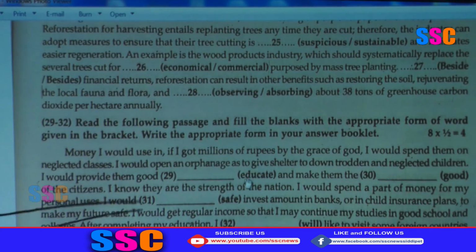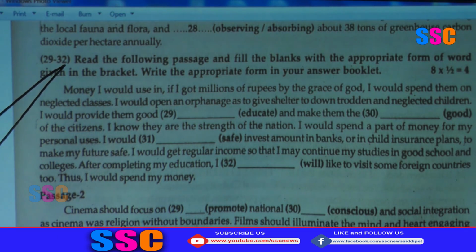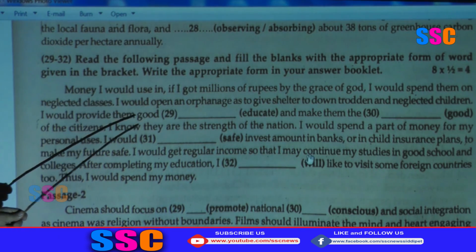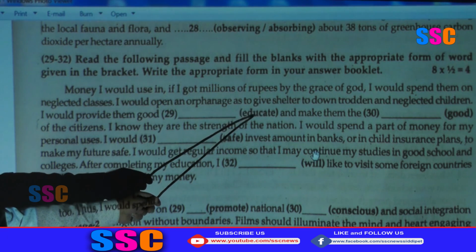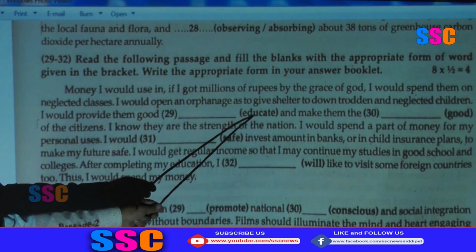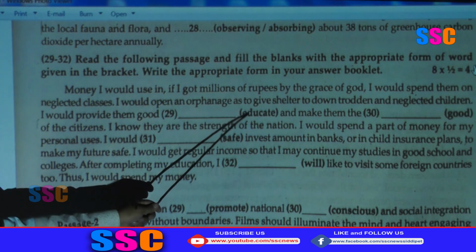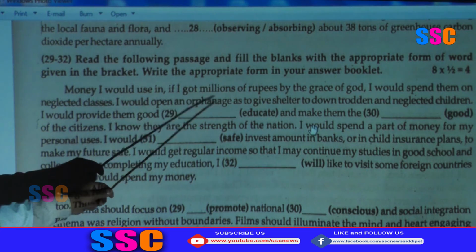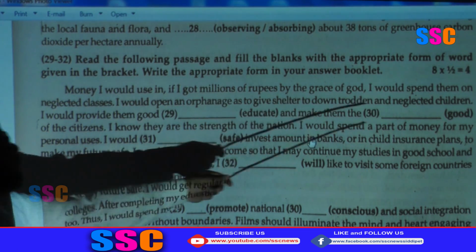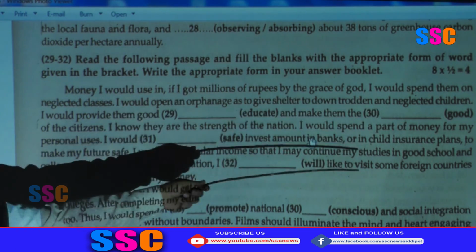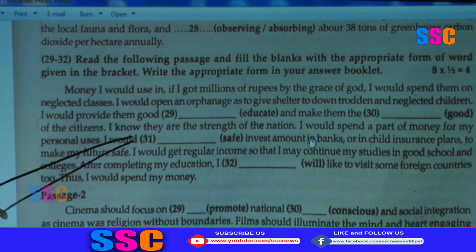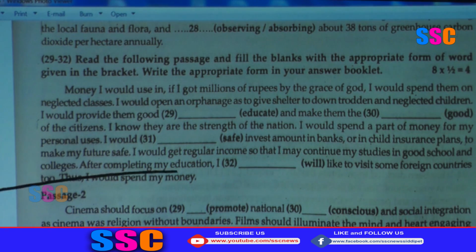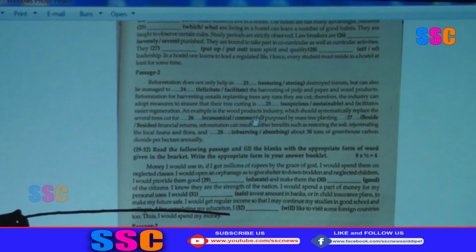Then the last bit, 29 to 32 of vocabulary and grammar. The blanks are given with a single word, but this word is not an appropriate word. You have to change the word. Educate, educated is not suitable, educated is suitable. What is the word? Good, good is correct, best is correct, better is correct. You have to think and answer. Okay, like this you have to answer in your booklet. Okay, this is regarding section B of 3 bits. Okay, thank you.